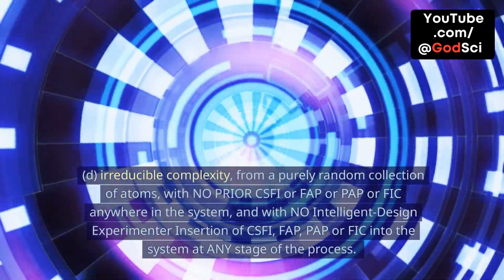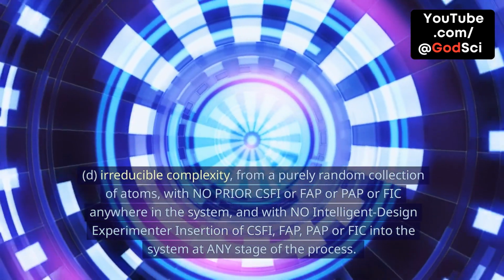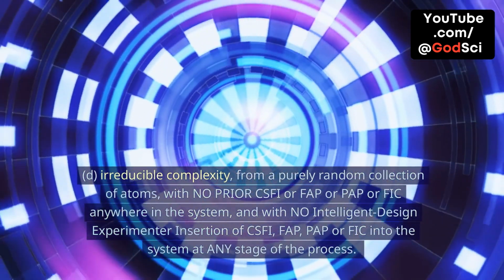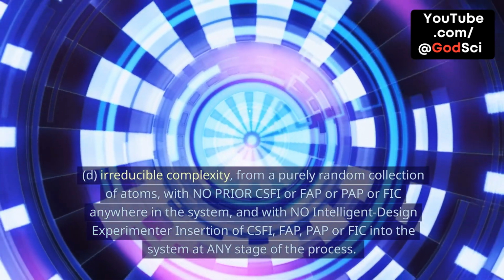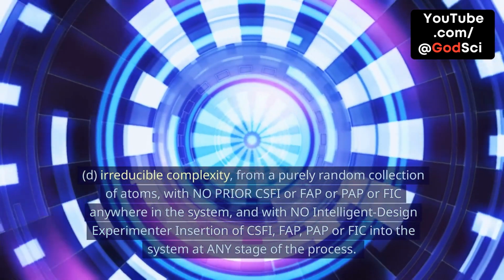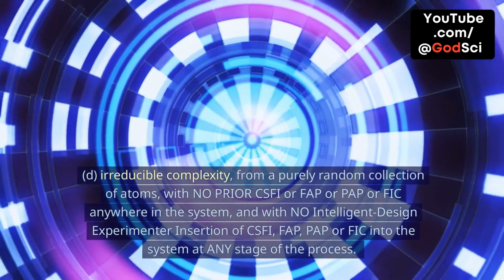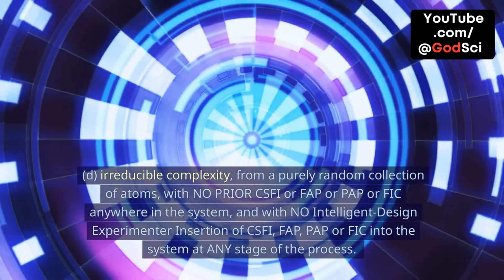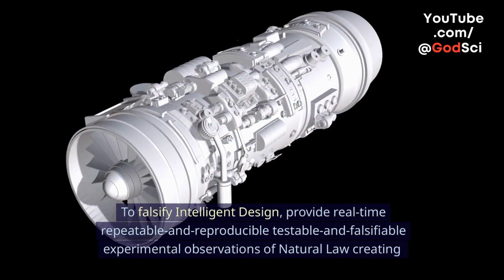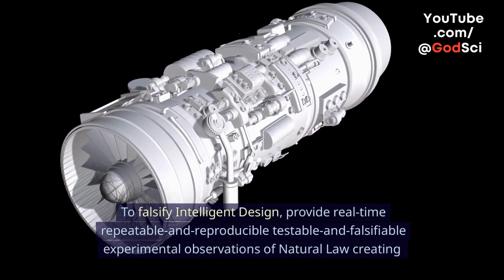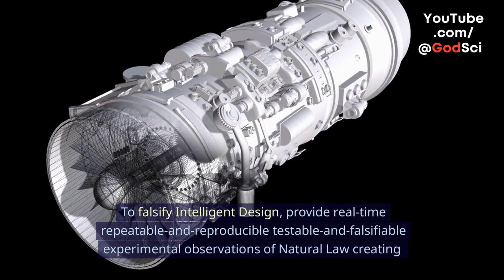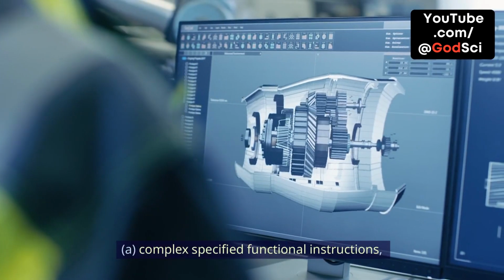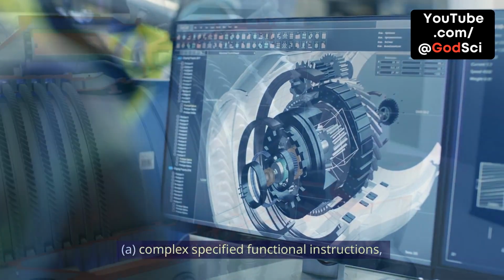D. Irreducible complexity, from a purely random collection of atoms, with no prior CSFI or FAP or PAP or FIC anywhere in the system, and with no intelligent design experimenter insertion of CSFI, FAP, PAP or FIC into the system at any stage of the process. To falsify intelligent design, provide real-time, repeatable and reproducible testable and falsifiable experimental observations of natural law creating A. Complex specified functional instructions.